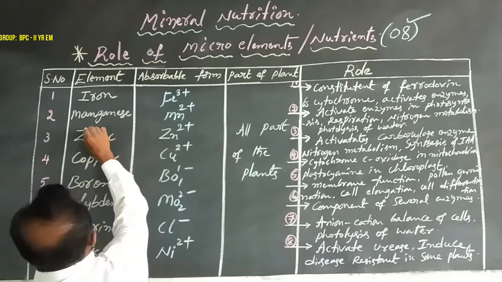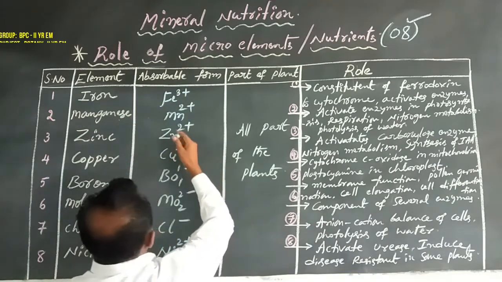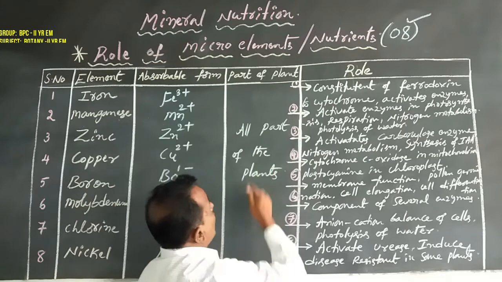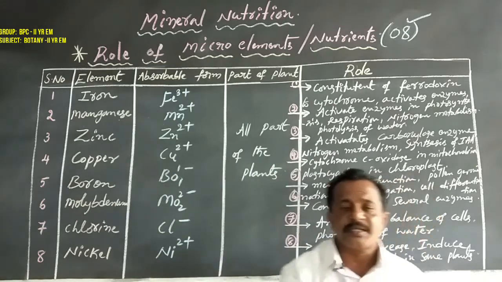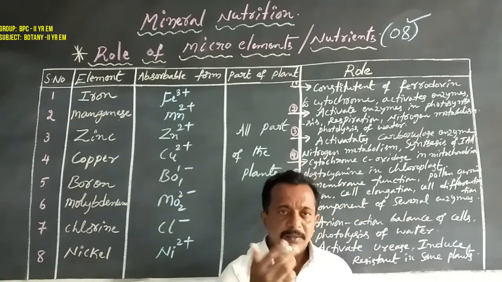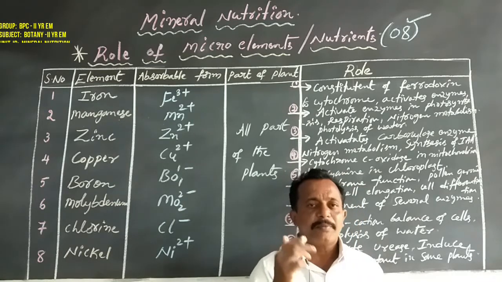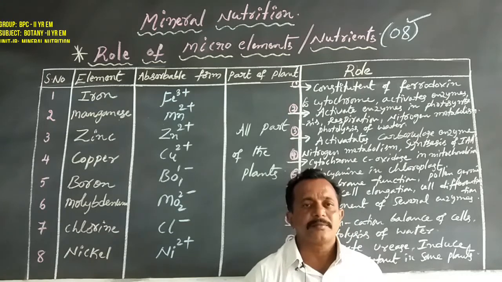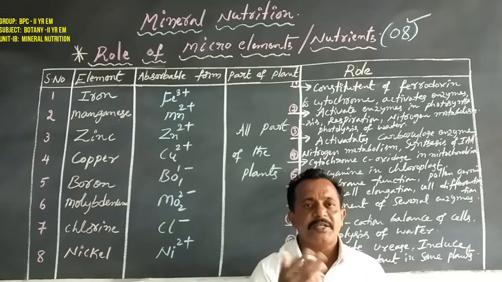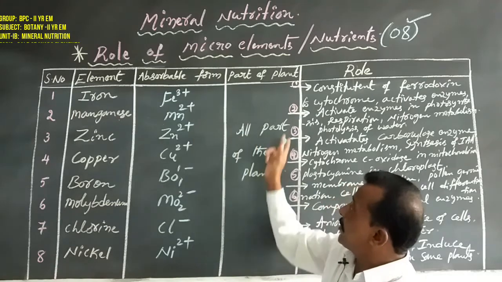The second micro element is manganese. Manganese is absorbed by plants as Mn2+, and is utilized in all parts of the plants. This is a divalent cation. Manganese is one of the micro mineral elements available in the soil, which then enters the plant parts, where it is converted to Mn2+, a divalent cation. This manganese is used in all parts of the plants.